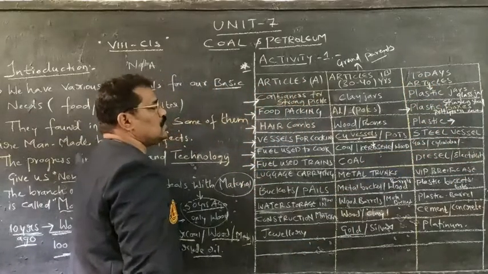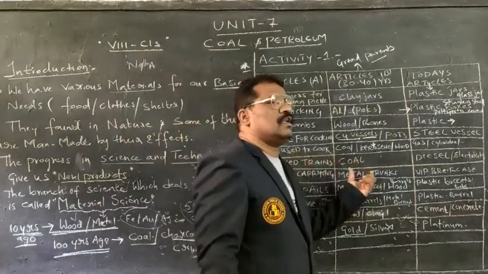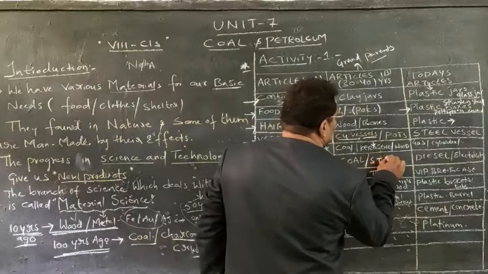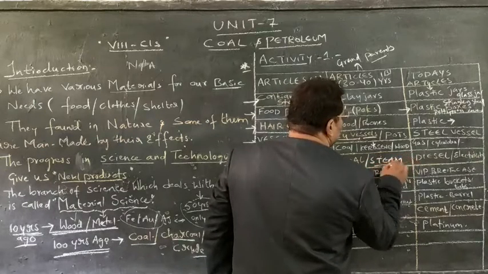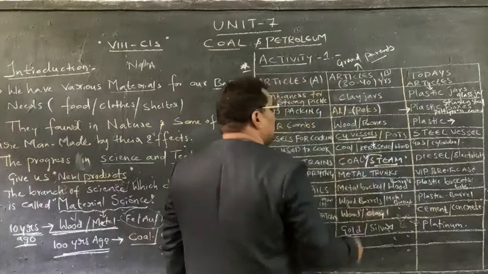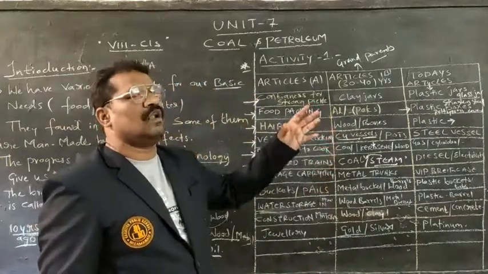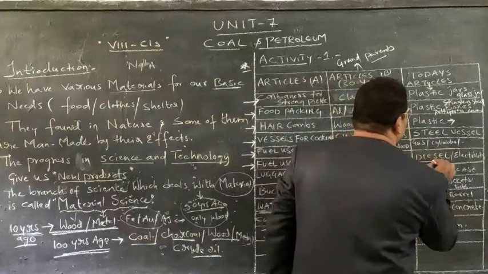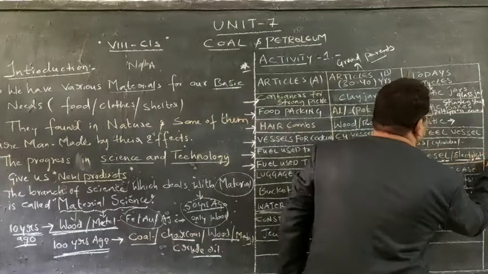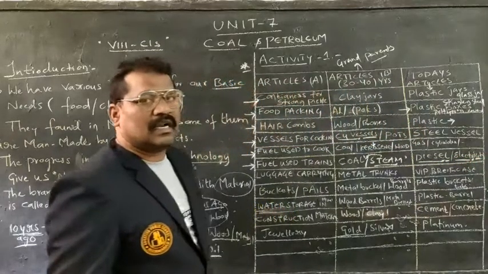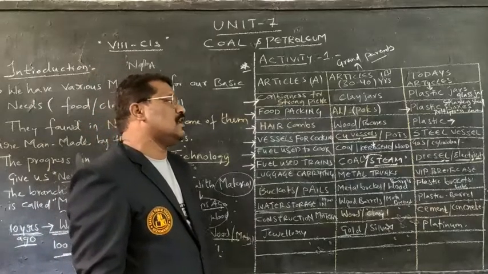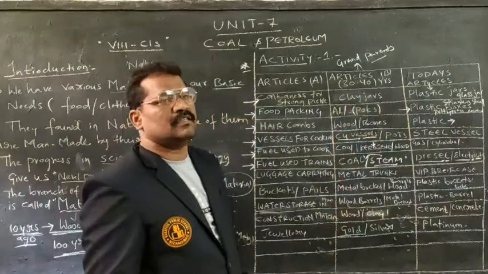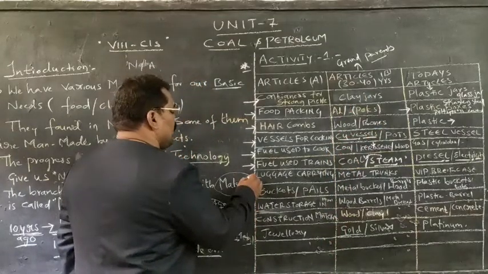Similarly, fuel used to run trains. To run trains in olden days, the main thing was coal as well as a steam engine. The steam engine used to work on a principle using coal. Nowadays we are using a fuel called diesel, as well as electric trains. Therefore, diesel is used as a fuel, and simultaneously electricity is also used as a fuel nowadays.